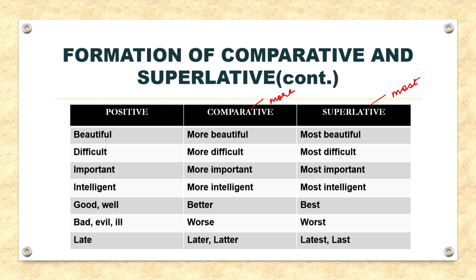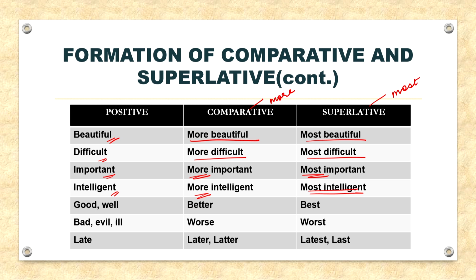For example, beautiful, more beautiful, most beautiful, difficult, more difficult, most difficult, important, more important and most important, so on. Now, similarly next, intelligent, more intelligent, and in superlative it is most intelligent.